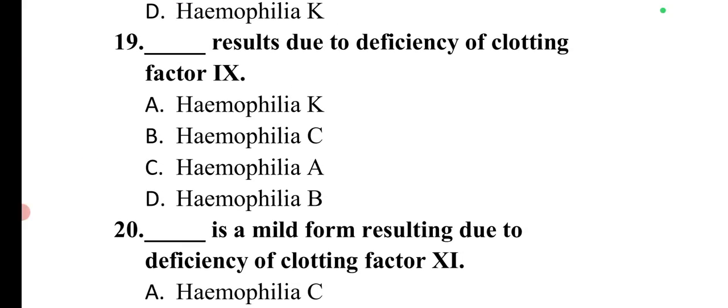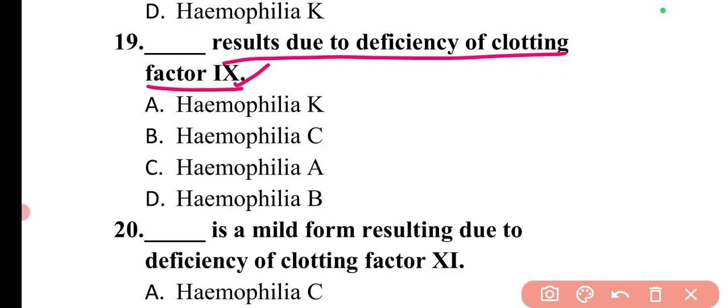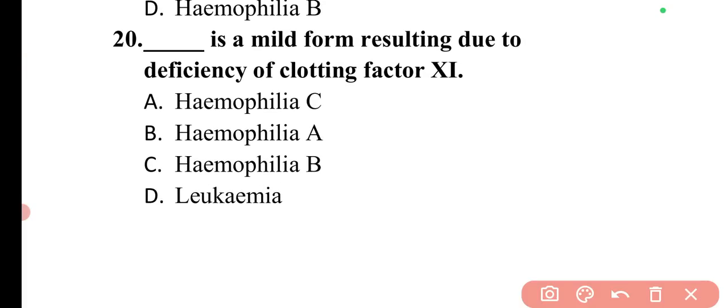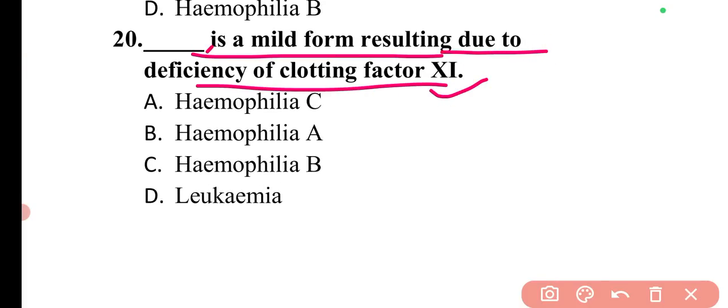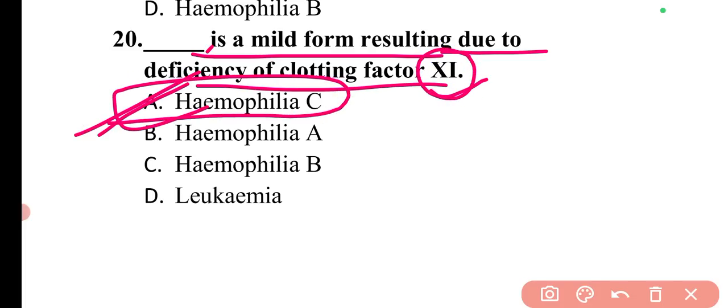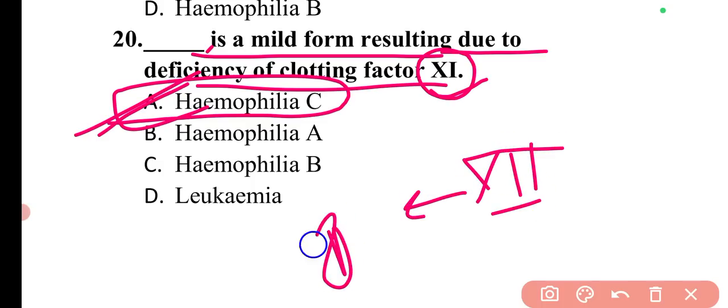Next question is: dash results due to the deficiency of clotting factor 9. For clotting factor 9, hemophilia B is the condition. Then next question is: a mild form resulting due to deficiency of clotting factor, sorry, not 9, clotting factor 11. So for clotting factor 11 the condition is hemophilia C. So option A is correct. And for clotting factor 12 the condition is hemophilia D.